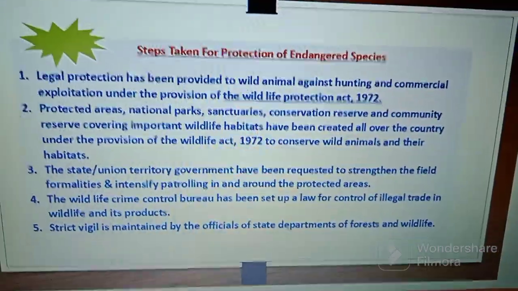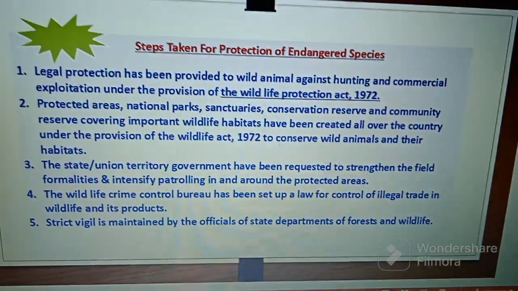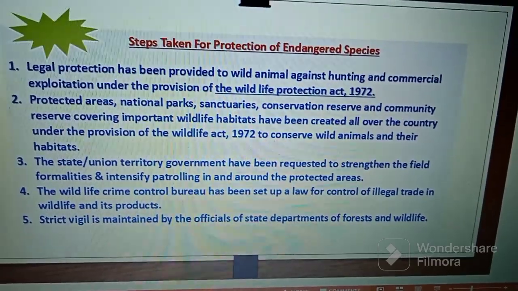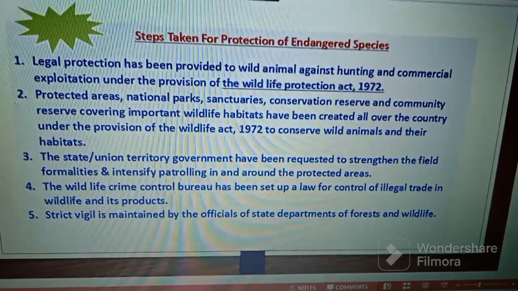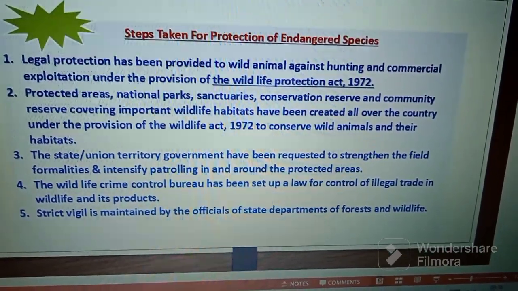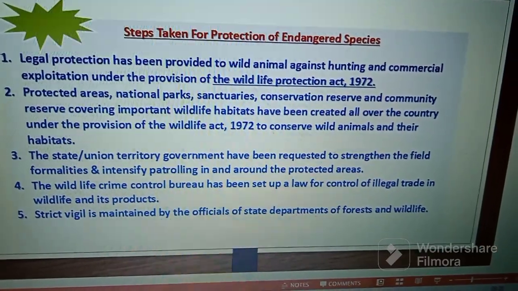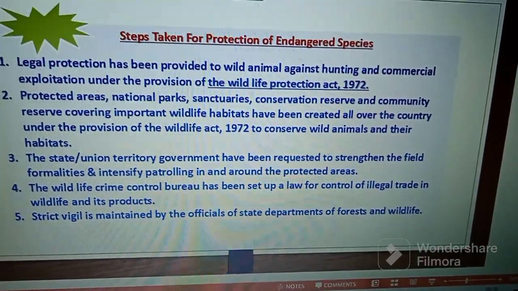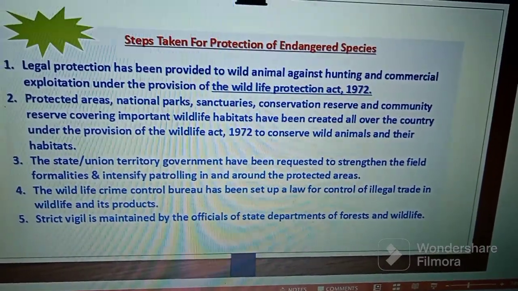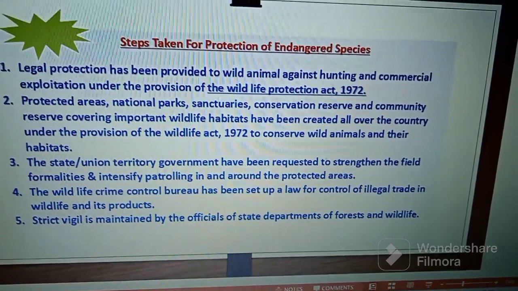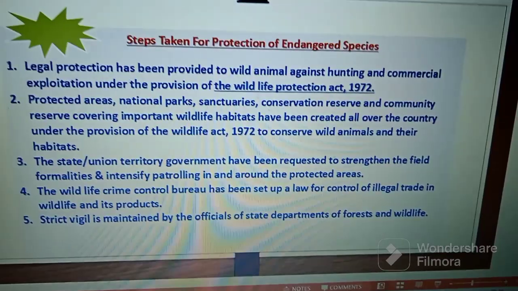Last part is steps taken for protection of endangered species. It is some law for protection of endangered species. Legal protection has been provided to wildlife against hunting and commercial exploitation under the provision of the Wildlife Protection Act 1972. Number two is protected areas: national parks, sanctuaries, conservation reserves and community reserves covering important wildlife habitats have been created all over the country under the provision of the Wildlife Act 1972 to conserve wild animals and their habitat.